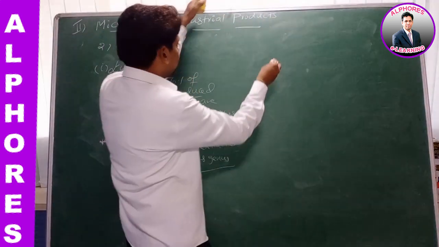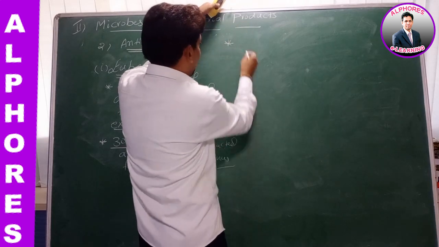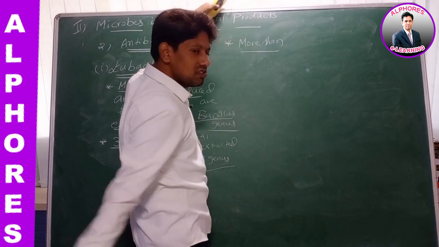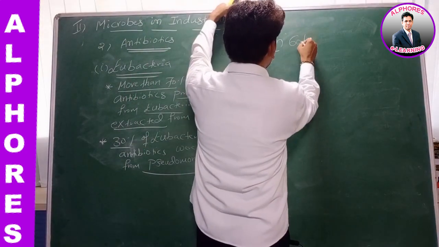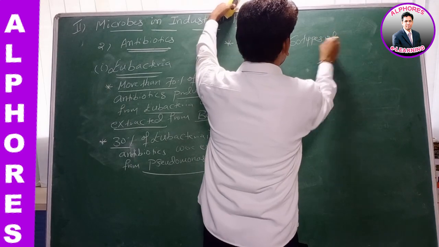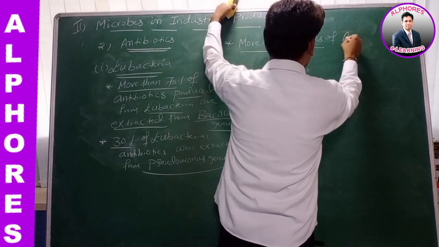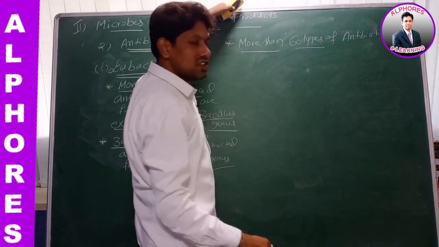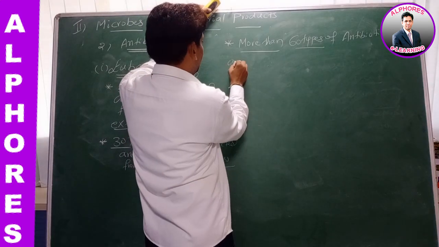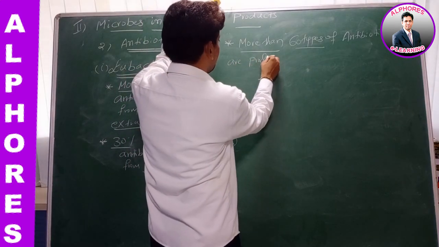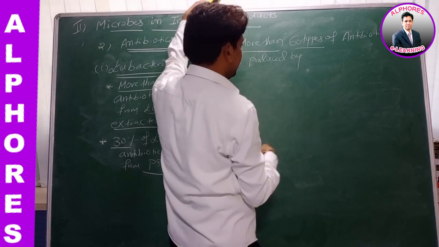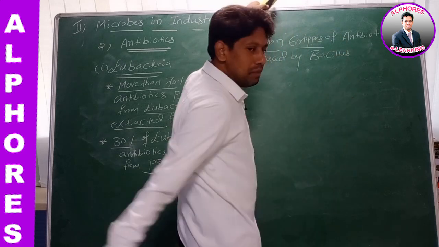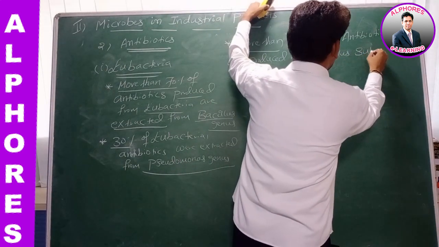Right. Now, sir, more than 60 types of antibiotics are produced by a bacteria by name Bacillus subtilis.